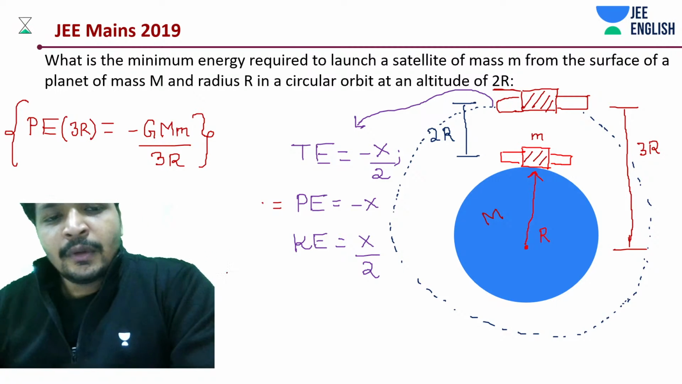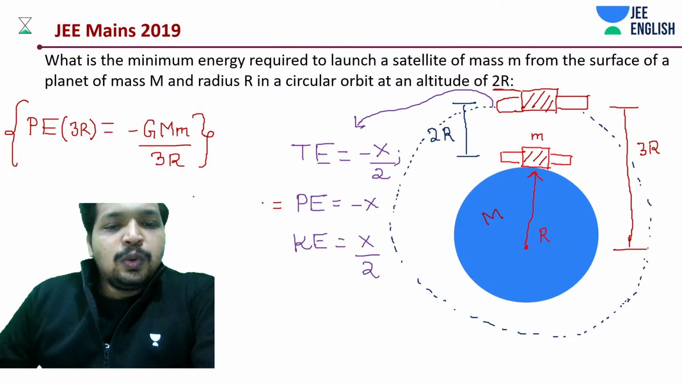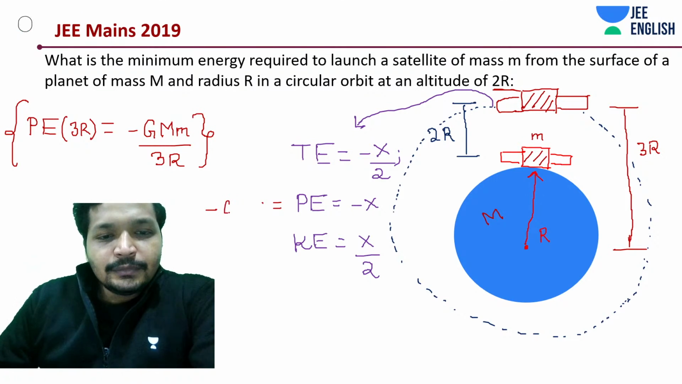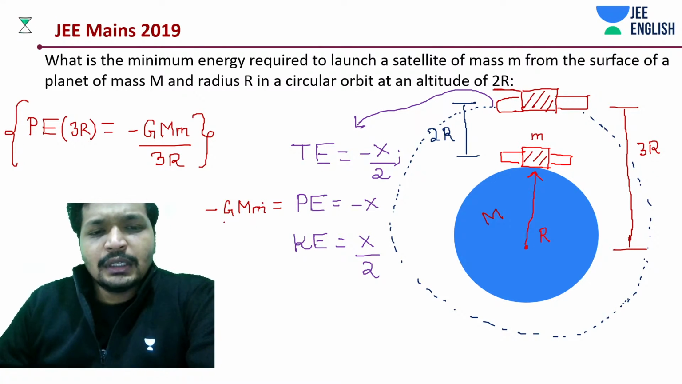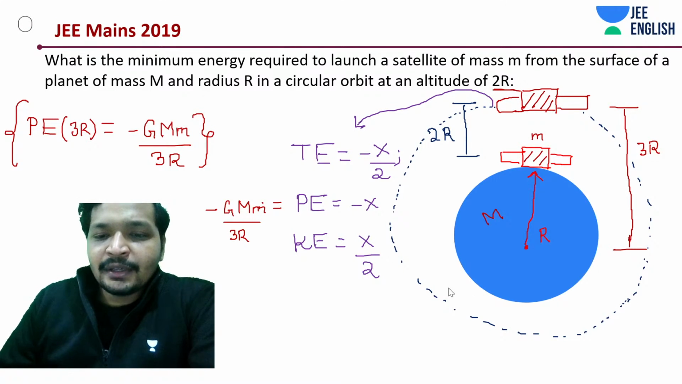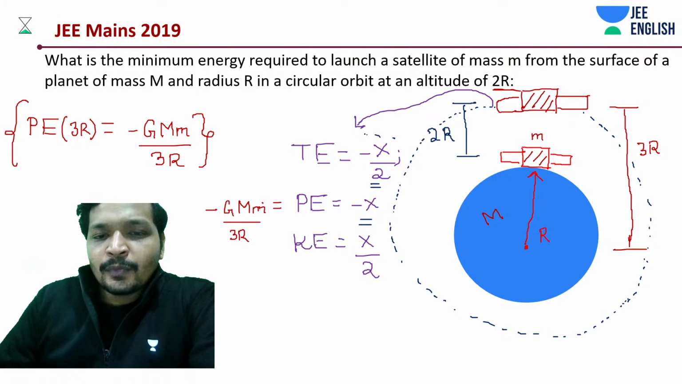Okay, now coming to this point, it's the same thing. So now why did we write it down again? If this is minus x, what is the total energy at this point? Half of it. This is minus x, this is minus x by 2.